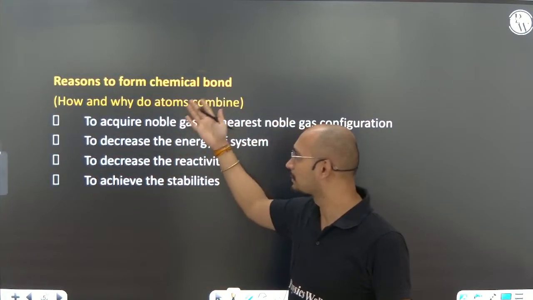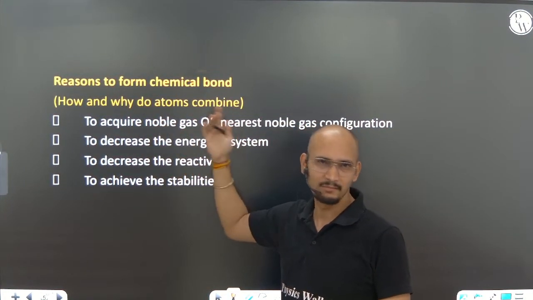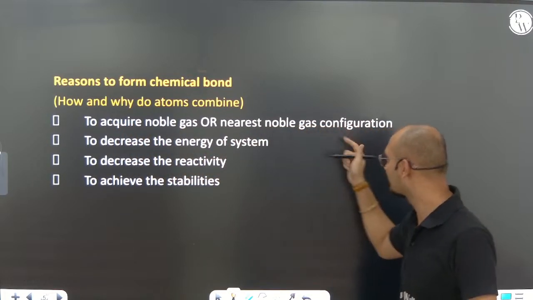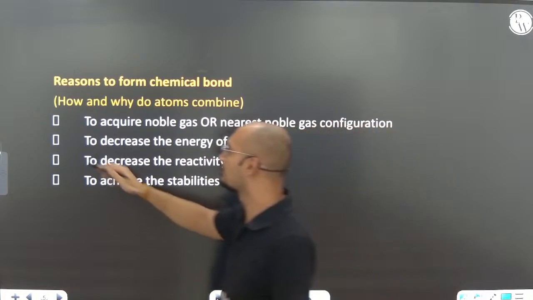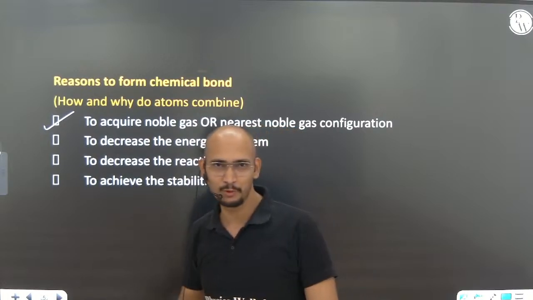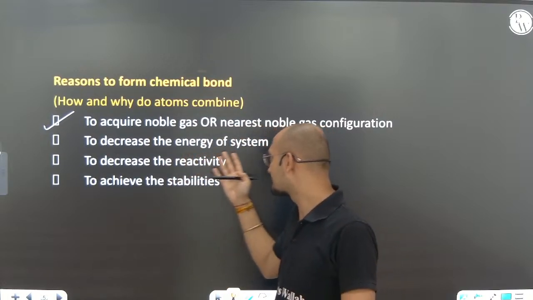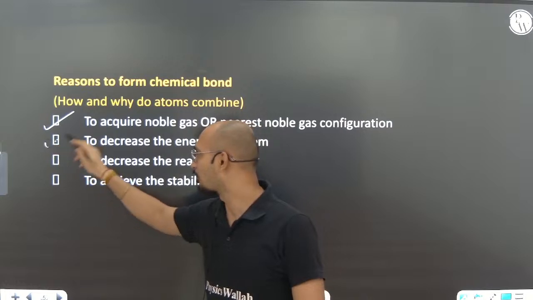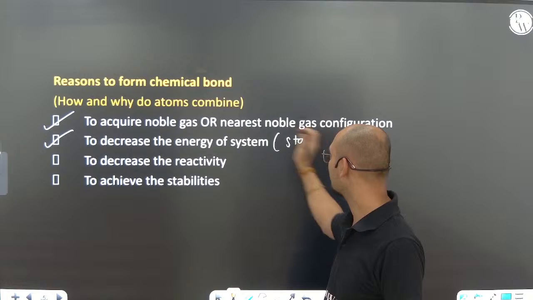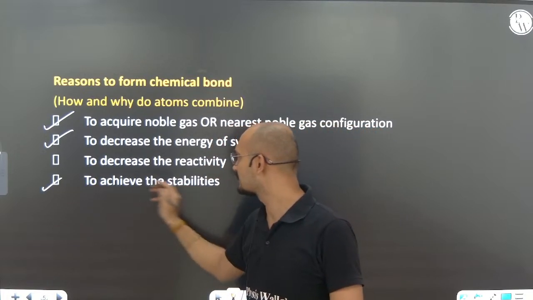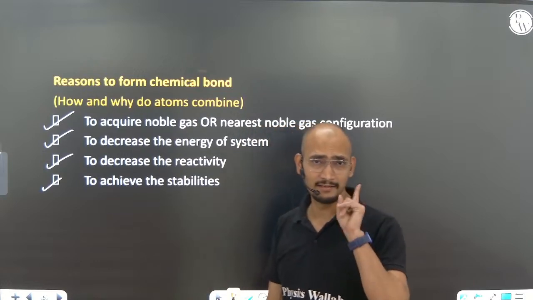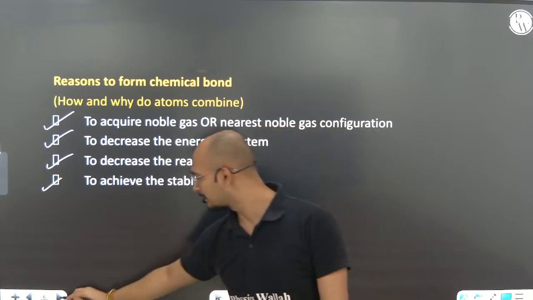Now reasons to form chemical bonding, everything is given here. The main reason I have already told you: to acquire the noble gas or nearest noble gas configuration. Though this is not the complete answer, it was the initial theory which was proposed. Next, to decrease the energy of the system, to achieve stability, and to decrease the reactivity. So these are the main reasons why chemical bonding takes place.